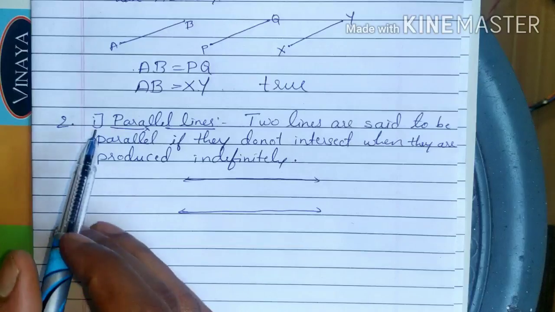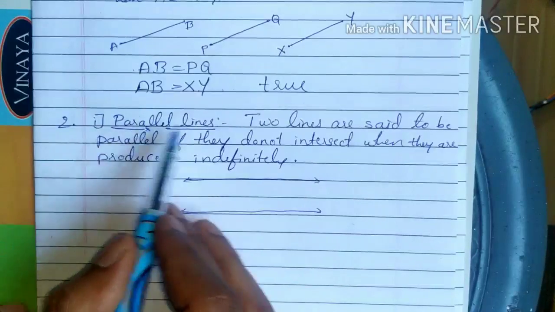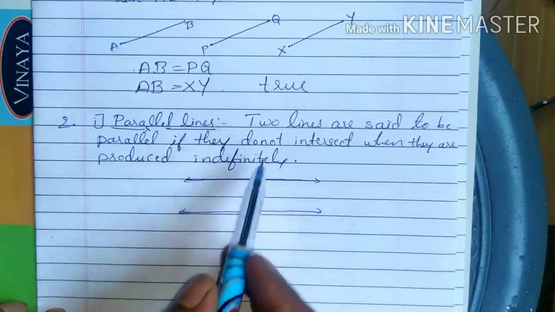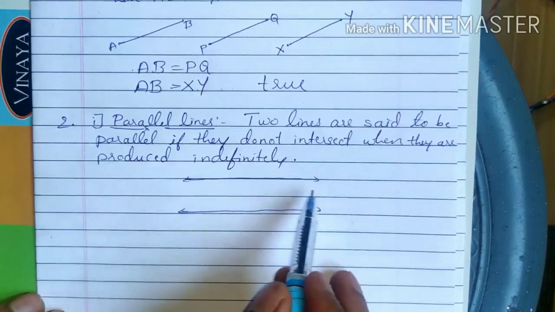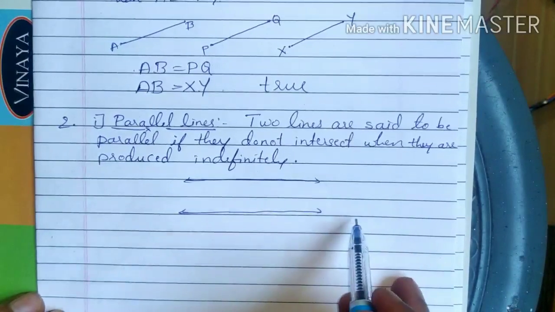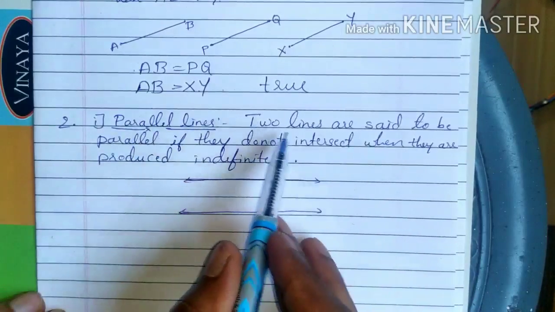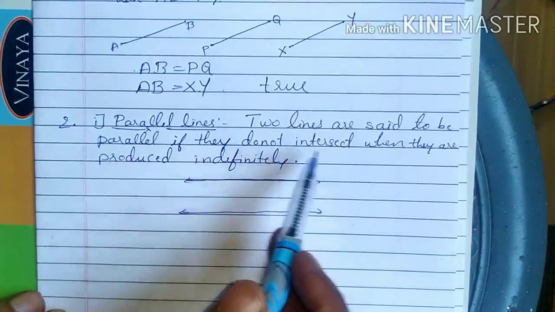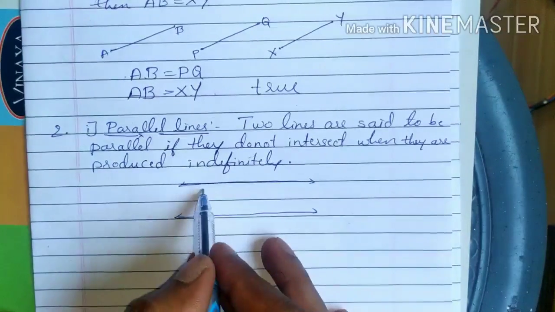Okay, in the second main section, in the definitions, we have to define parallel lines. What do you mean by parallel lines? When you consider two lines, they are said to be parallel if they do not intersect when they are extended indefinitely, like railway tracks. They do not intersect. So that is the meaning of parallel lines. Two lines are said to be parallel if they do not intersect when they are produced indefinitely. Okay, so they will have the same distance.